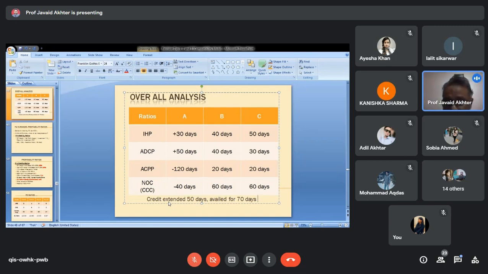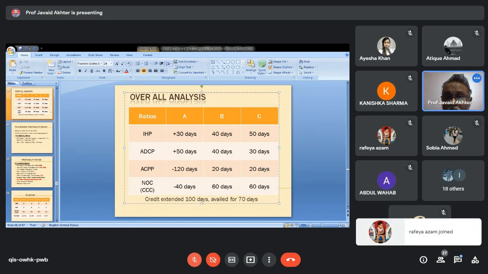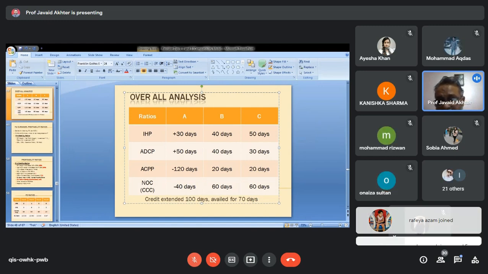And if the gap is decreased, suppose credit extended is 100 days and availed is 70 days. What does it mean? For how many days you will need money? 30. That means you will pay interest on money for 30 days only. In the other case, you will earn interest for whatever number of days we calculated. Okay? So this is how a net operating cycle can be explained, calculated and extended.